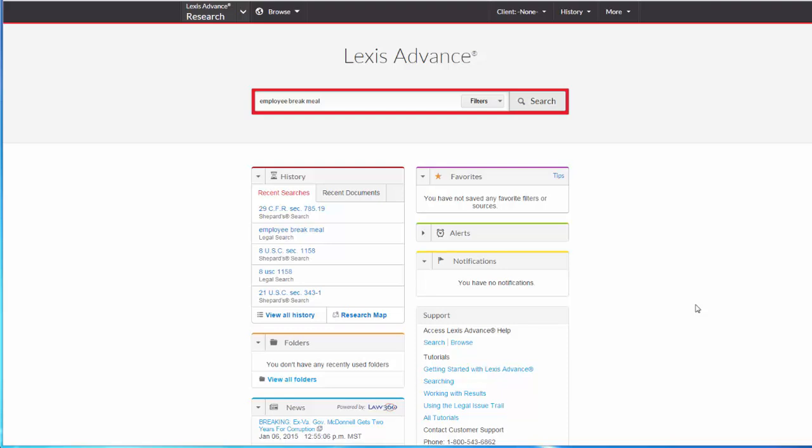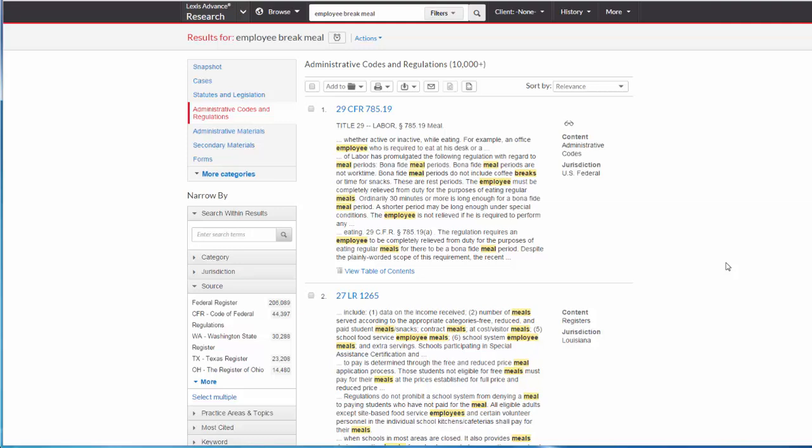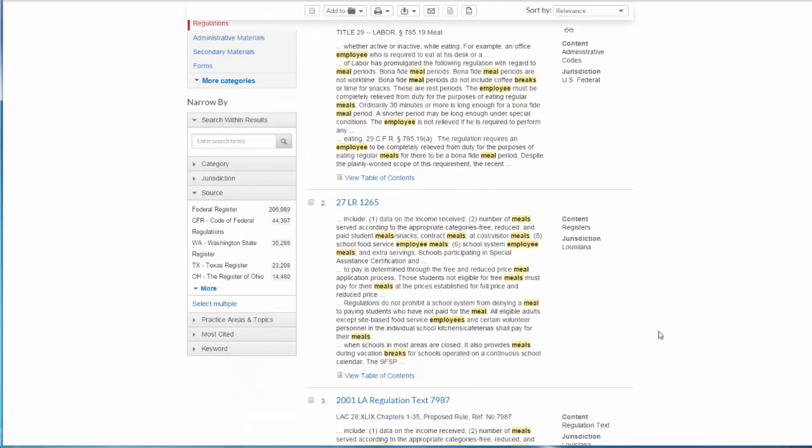However, if you know that this area is governed by regulations, you may choose to conduct research in the Code of Federal Regulations. In the main search box, enter Employee Break Meal, and then click Search. To locate the Code of Federal Regulations in your results, click on Administrative Codes and Regulations on the left-hand side. To be sure that you are only looking at regulations from the CFR, use the source filter on the left-hand side and select Code of Federal Regulations.